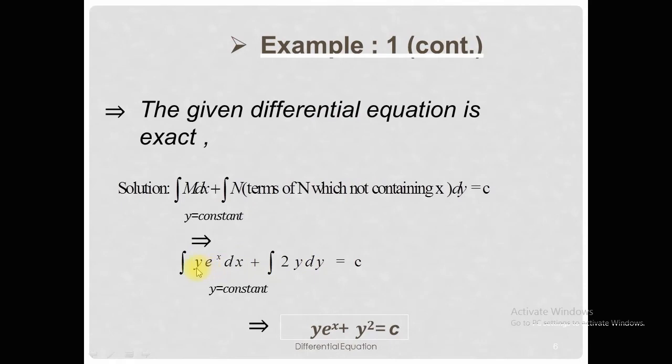We get the integration of y e power x dx plus the integration of 2y dy. Since y is treated as a constant, we take only the integration of the e power x function. The integration of e power x is itself, and the integration of 2y is y square divided by 2 times 2, so the 2 cancels. So the solution of the given differential equation is y e power x plus y square equal to c.